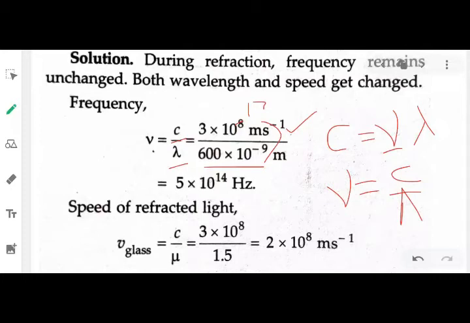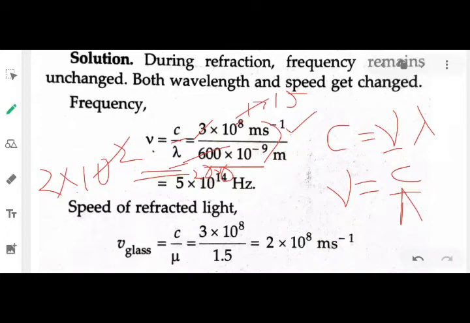Fine. Now 3 divided by 600, this will be 200. Or I can also write this as 2 times 10 to the power 2, and here is 10 to the power 17. So this 2 and 17 will get cancelled, and I will have 10 to the power 15.